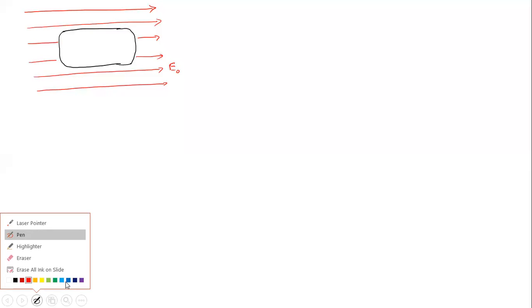So let's say this is the applied electric field E naught. Now because of this, what will happen? Inside, electrons are there, but they are not allowed to move like in a conductor, but they can shift their position a little bit. Because of that shifting, an electric field is going to develop inside this material, the dielectric. All negative will stay on one side and all positive will come to the other side. It doesn't mean that all has come to this side or that side; inside it is like this.